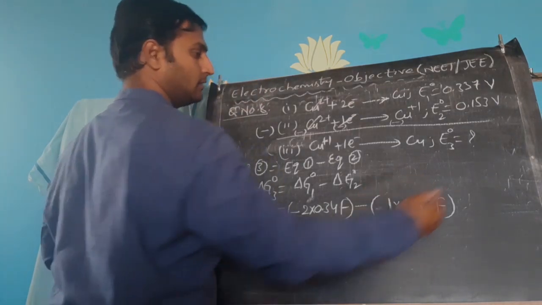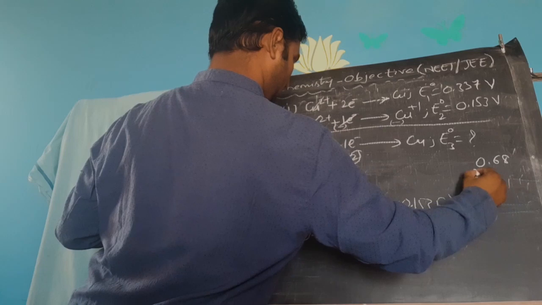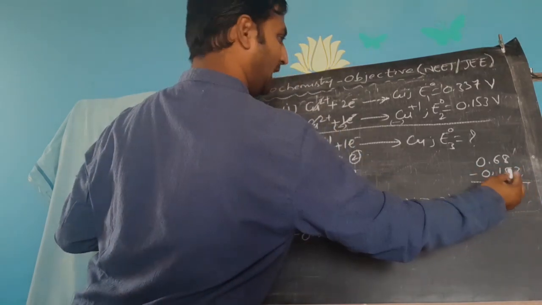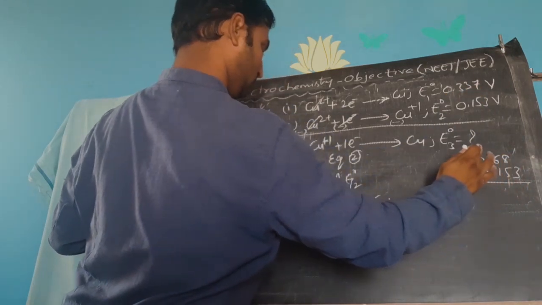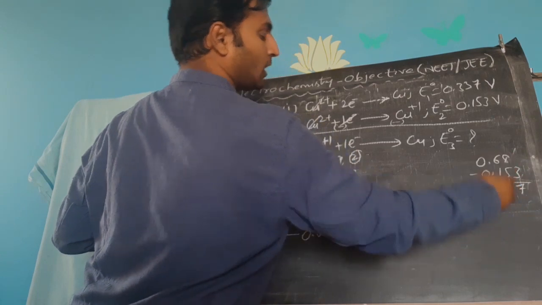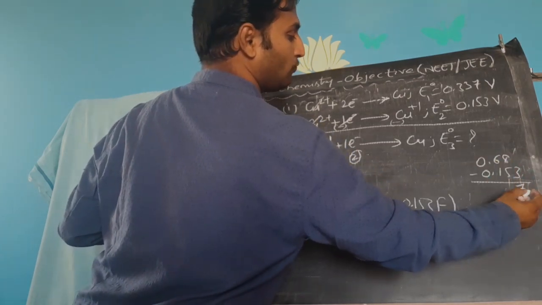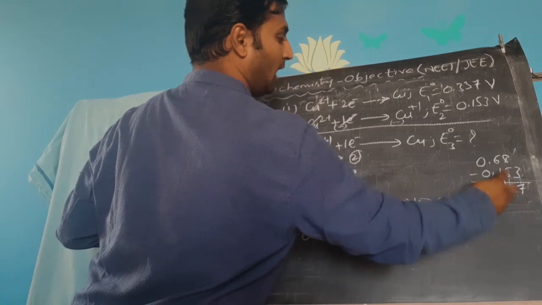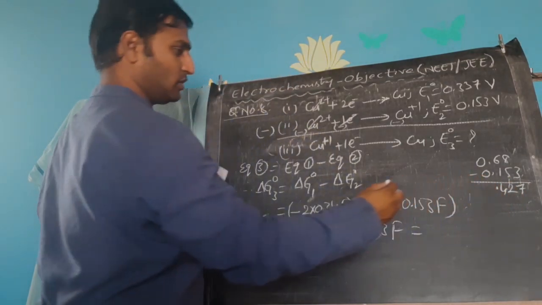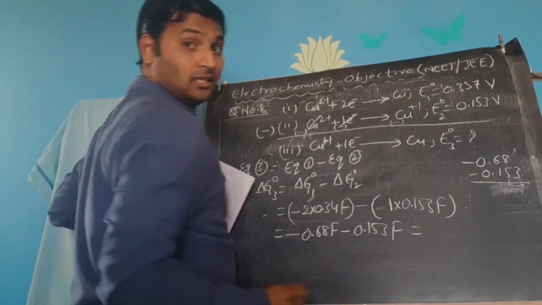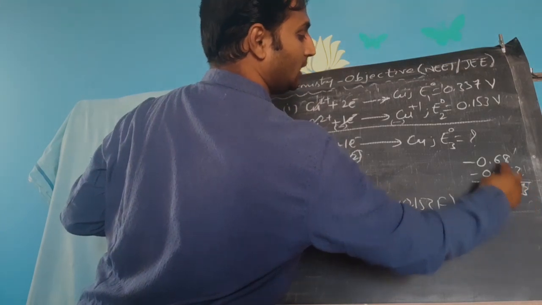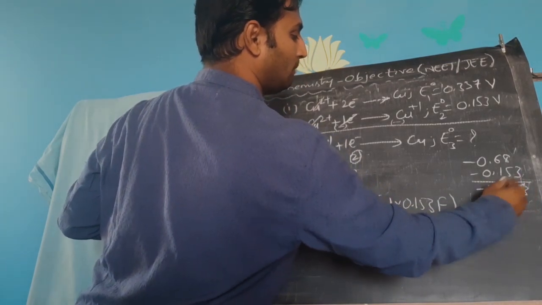Let us subtract. 0.68 minus 0.153... Oh, I'm sorry, both are negative values, right? Sorry, I had to add them. 3, 8, 5, 13, 6, 2, 8.